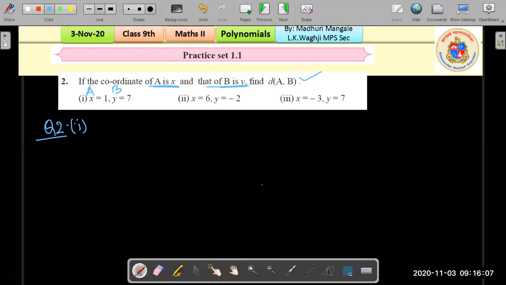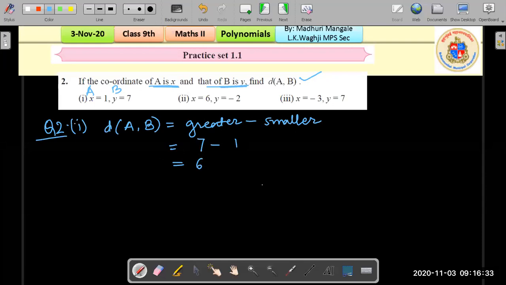So distance between A comma B would be the greater number minus the smaller number, right? We are simply subtracting the smaller from the greater. So among these two coordinates, which is greater? Clearly it's 7, minus which is smaller? It's 1. So what is the distance? 7 minus 1 is 6. So distance between the points A comma B is equal to 6.